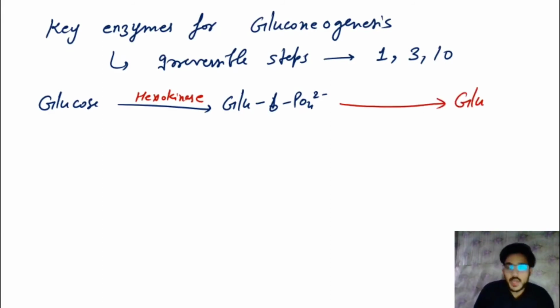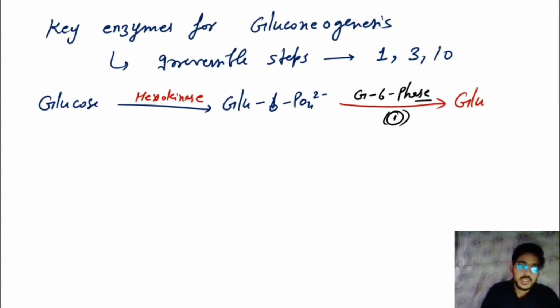That is why we need the enzyme we call glucose 6-phosphatase. With the help of glucose 6-phosphatase, glucose 6-phosphate will convert into glucose. So this is the first key enzyme for gluconeogenesis.